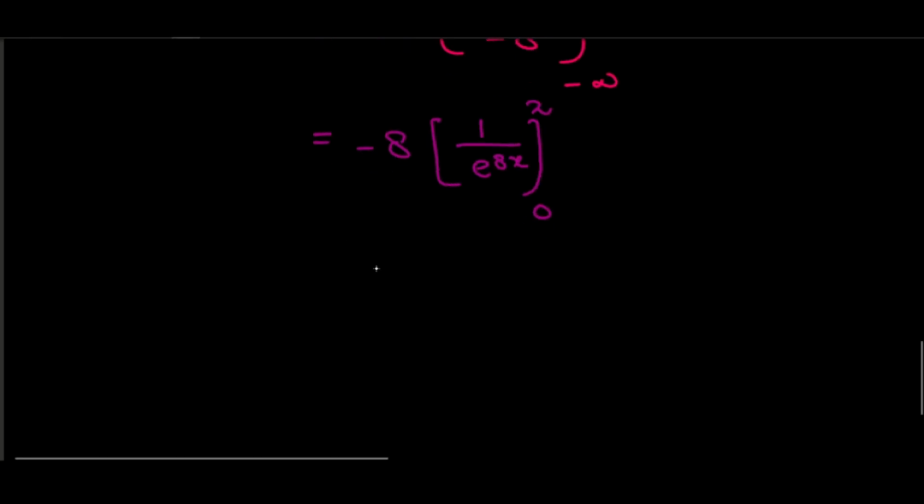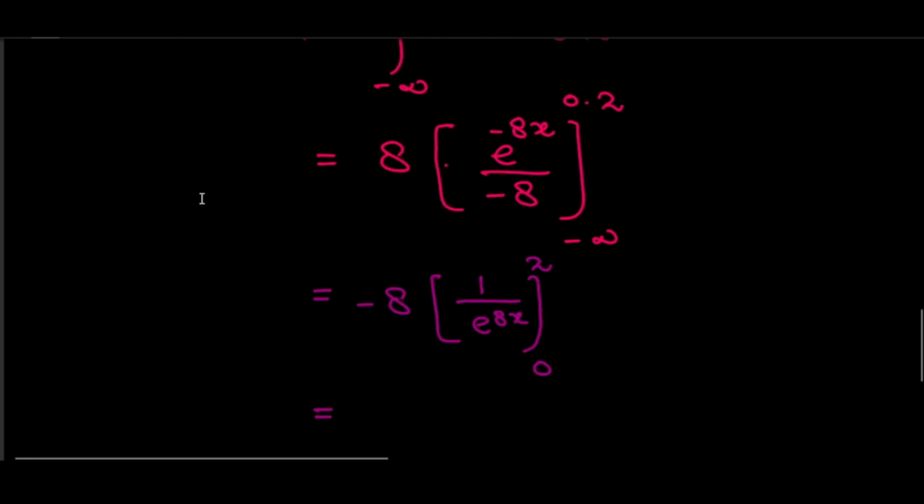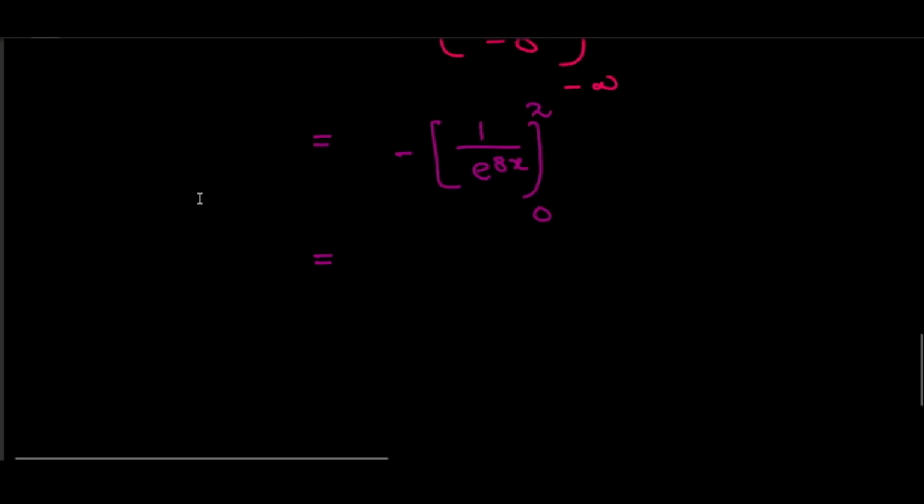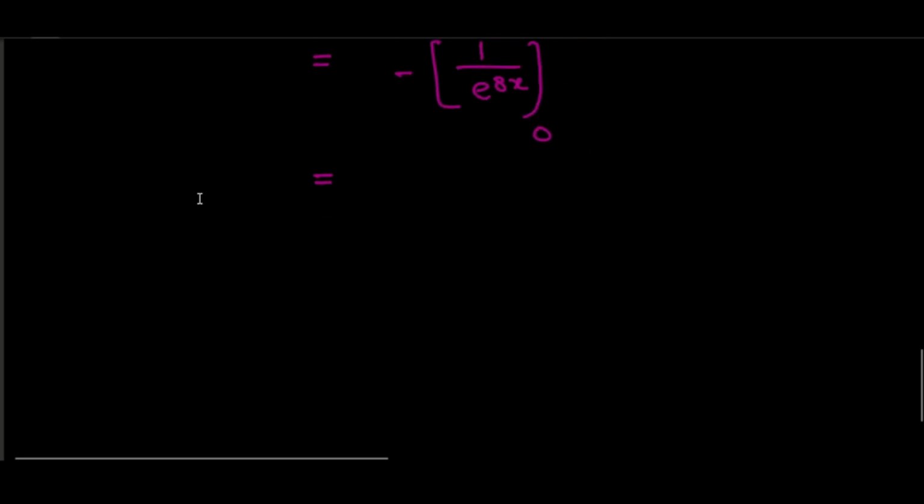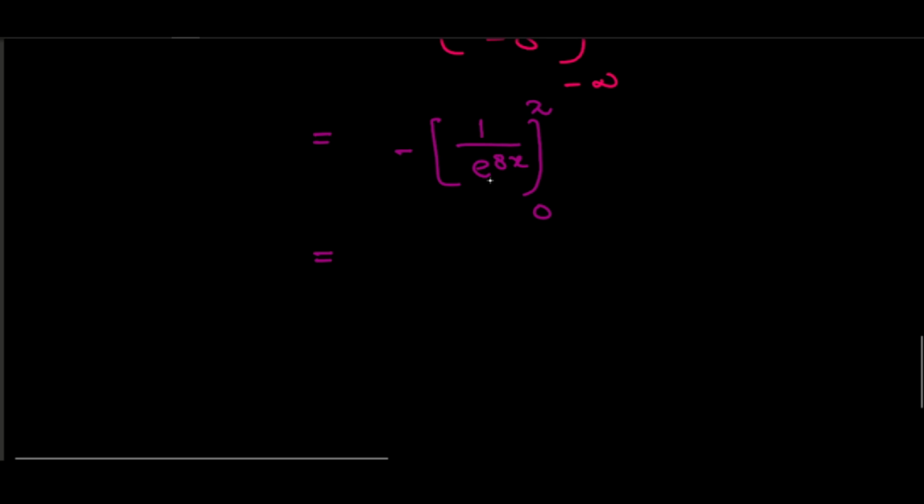There is no minus 8, because the 8 and 8 cancel out, so there is only a negative sign here. Now we just put the limits here. For the upper limit we put 0.2, so we get 1 over e to the power 1.6. When you put 0 here, you get 1, because something to the power 0 is 1.